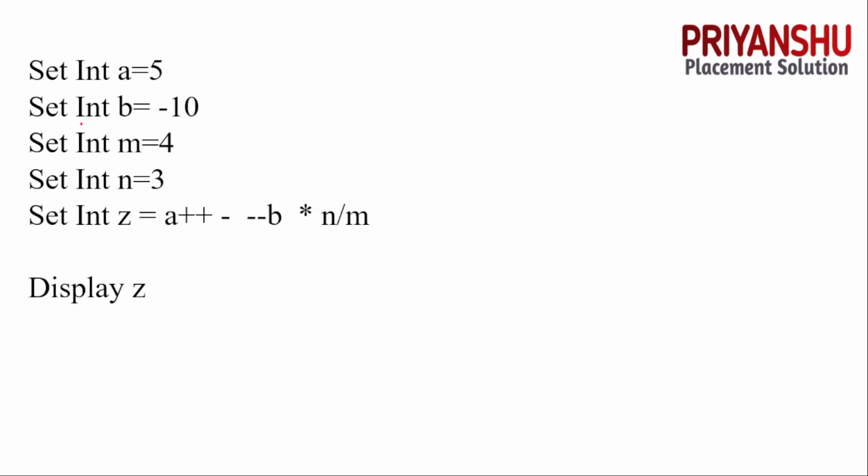Okay, let's move to the next one. The next question is based on postfix or prefix operators, increment and decrement simply. We have a equal to 5, b equal to something, and m and n. Z equal to a post-increment, so it will take a as 5, minus b, which is minus 10, minus 1, means minus 11. Why minus 11? Because this is pre-increment, and in pre-increment it first takes the value, so minus 11.